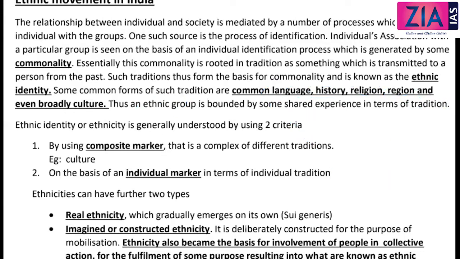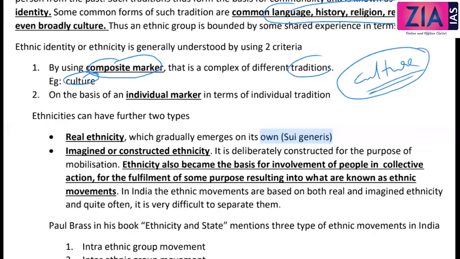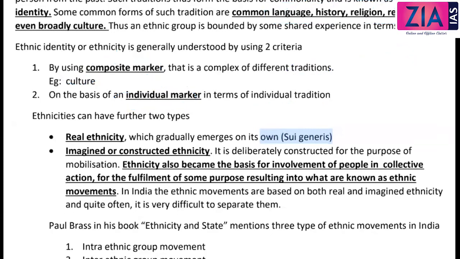Ethnic identity or ethnicity is generally understood by using two criteria. Firstly, composite marker, that is a complex of different traditions. When we talk about composite marker, different traditions are put together, or it is a combination. So that is culture; all together we understand it as culture. Many identities will be part of this when we talk about composite marker. Otherwise, there is the individual marker, which can be based on an individual tradition. It can be based on language, or history, or religion, or region, etc. Or the combination is what you call a composite marker.